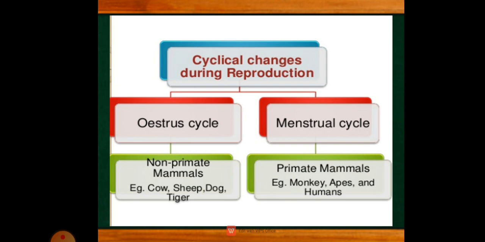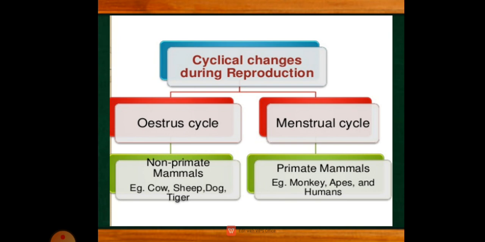Non-primates refers to any animals that are not primates, possessing a small brain, like birds, reptiles, amphibians, cow, sheep, dog, tiger, etc. Some of the non-primates are intelligent too; you can't say that they are not intelligent.